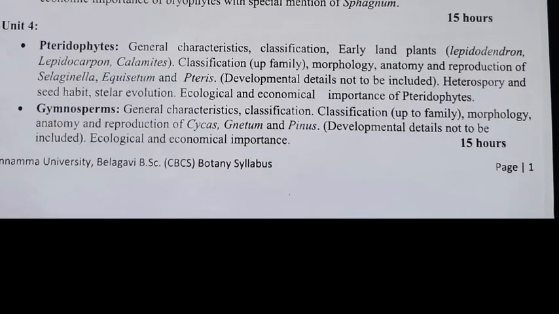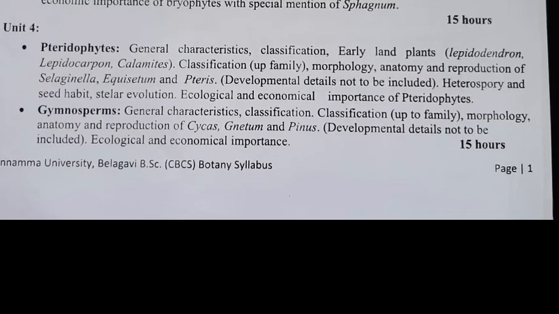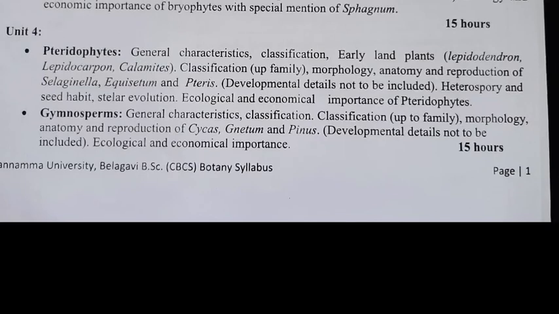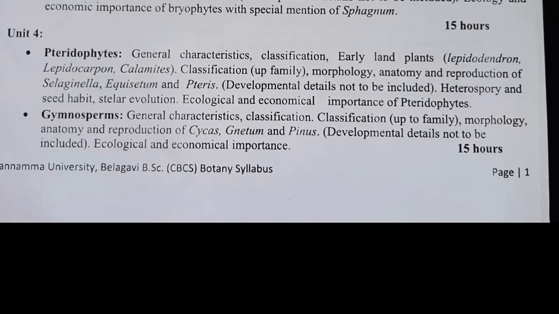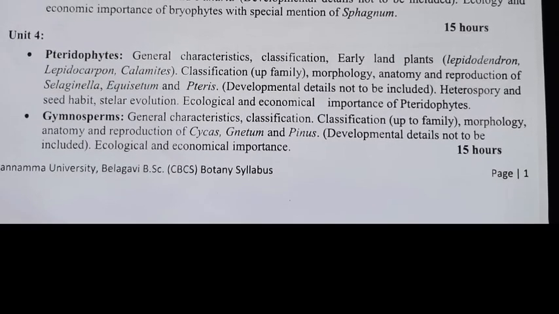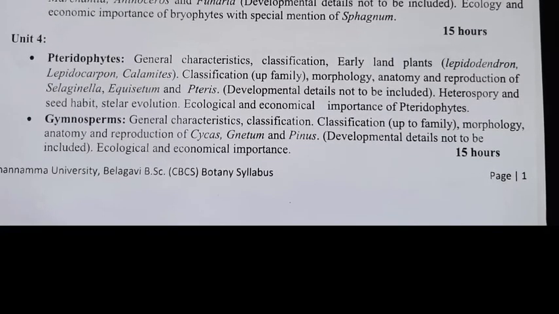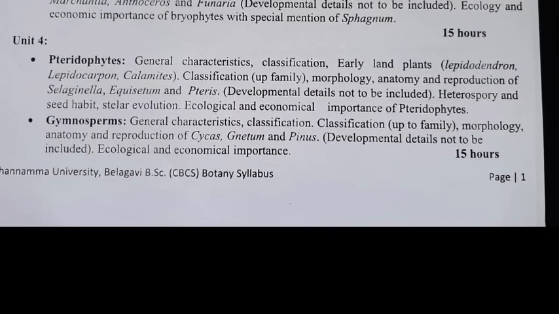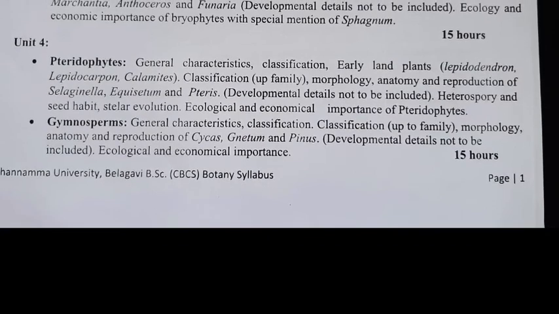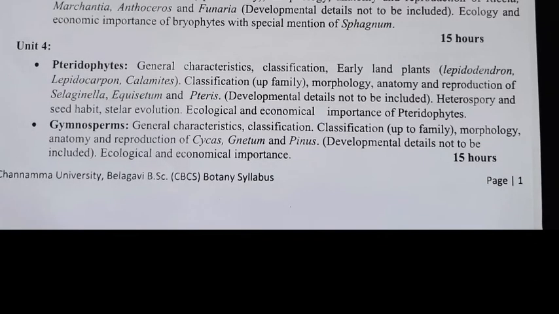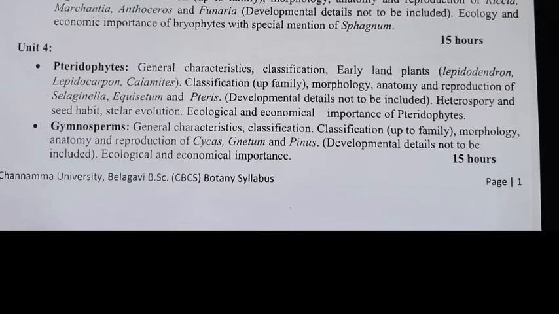Last unit, that is the 4th unit. Just focus. First one, algae, fungi. In the third chapter you have to discuss bryophytes. In the last one, that is pteridophytes. Pteridophytes: general characteristics, classification, early land plants like Lepidodendron, Lepidocarpon, Calamites.